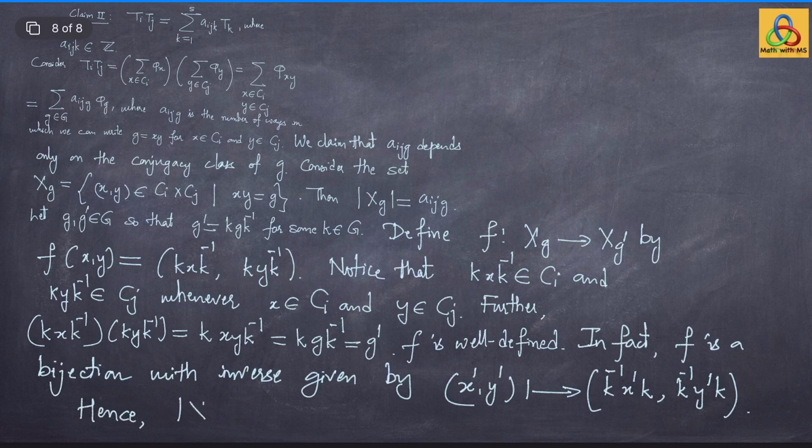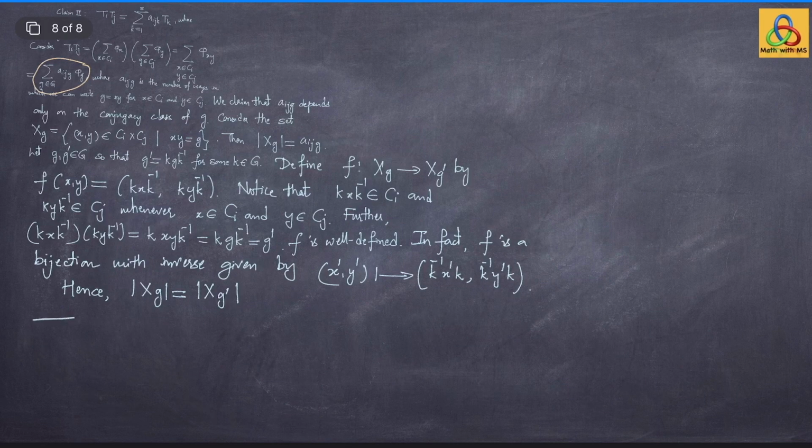Hence, the cardinality of the set X sub g is the same as the cardinality of the set X sub g prime. So, therefore, these coefficients Aijg depend only on the conjugacy class of the element g, and we can replace Aijg by Aijk, where k corresponds to the conjugacy class Ck in which the element g lies.